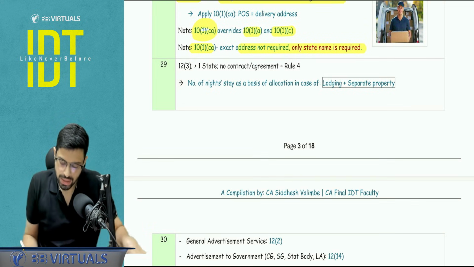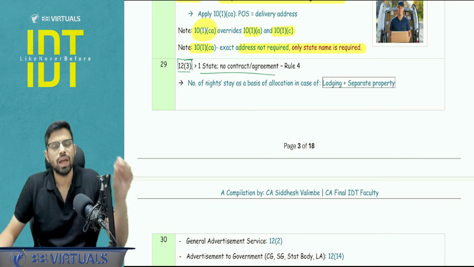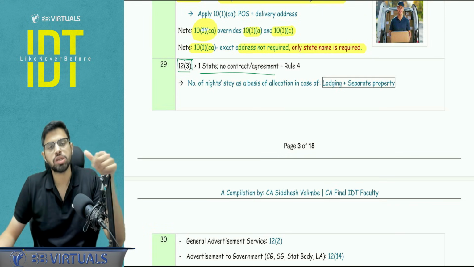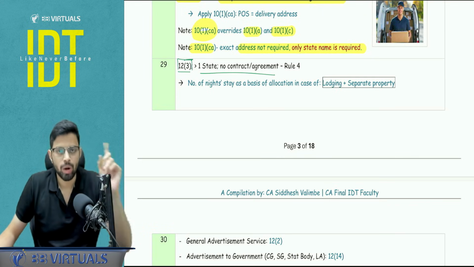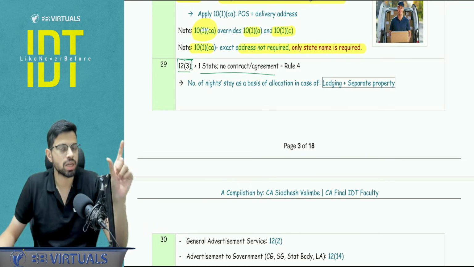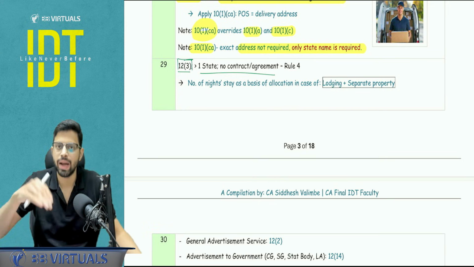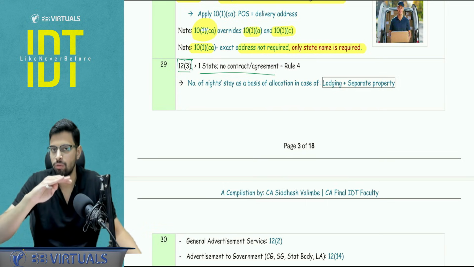In section number 12 subsection 3, that deals with basically the immovable property. If that particular location is happening in more than one state, point number one, firstly, you need to quote that the bifurcation for every state involved will happen as per the contract agreement. Don't directly go and jump to the rules. You don't have to quote it directly.